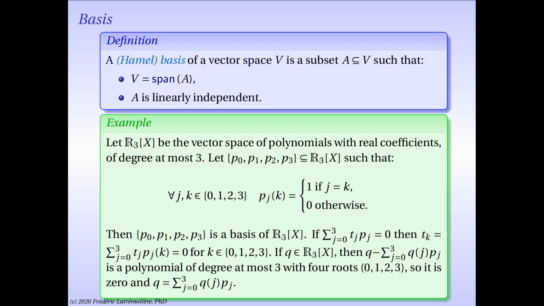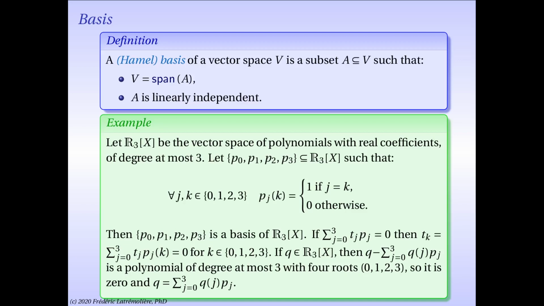But consider this linear combination of the polynomials. It's itself a polynomial, so I can evaluate it at various values. And let's evaluate it at 0. So I know that P0 of 0 is 1, but P1, P2, and P3 evaluated at 0 are 0. That is the hypothesis on my polynomials. So if you think about it, t0 P0 plus t1 P1 plus t2 P2 plus t3 P3 evaluated at 0, on the one hand, it's 0 because that linear combination of polynomials equals 0 no matter what. But on the other hand, it's equal to t0 times P0 at 0, which is just t0, because everything else vanished. So we have shown that t0 equals 0.